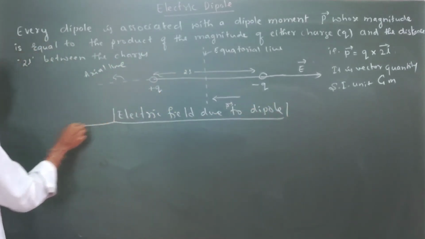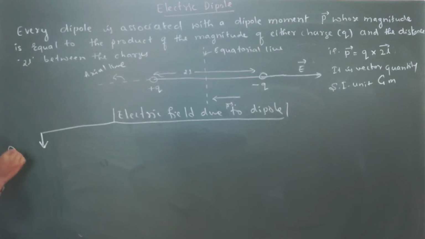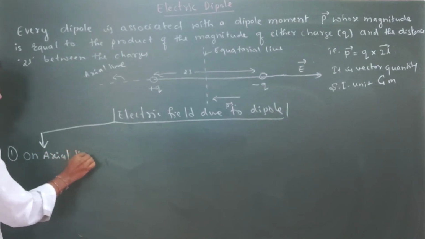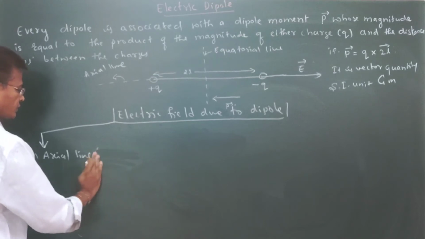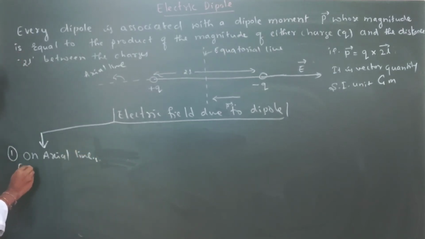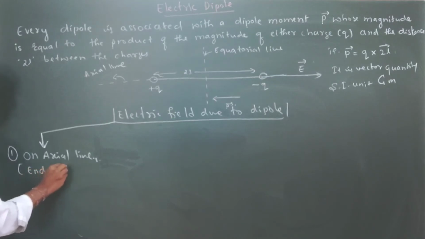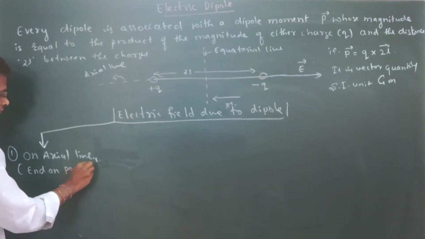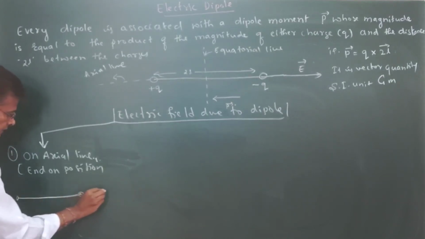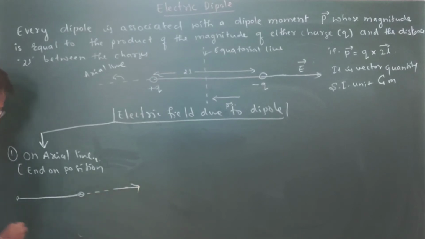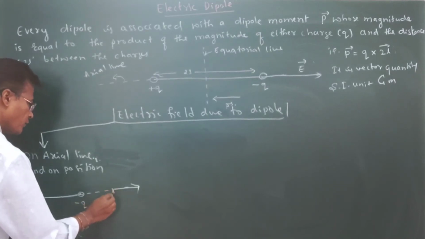So first we can see the axial line. On the axial line, it is also called the end on position. So this is the diagram. This is a positive charge. This is a negative charge. Here we are going to take the point P.